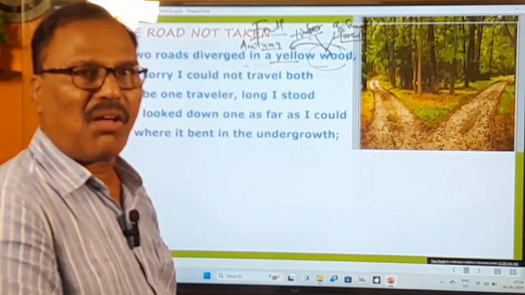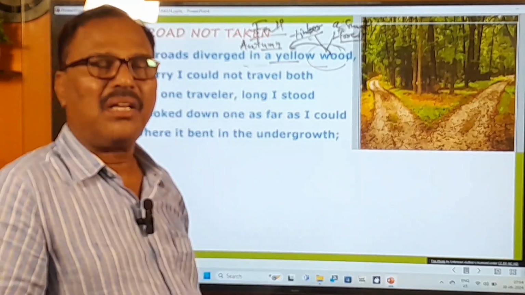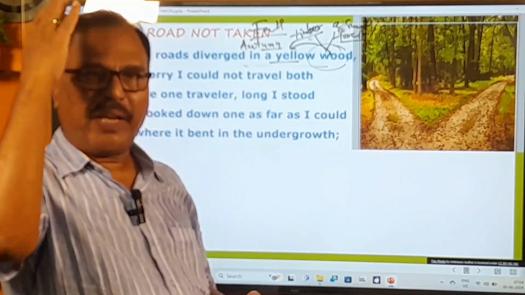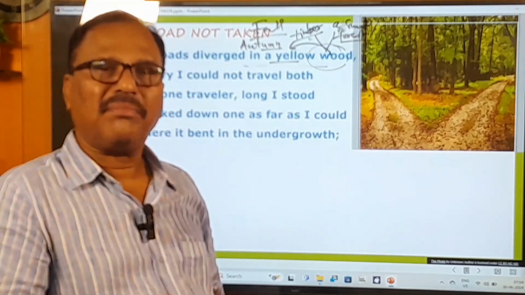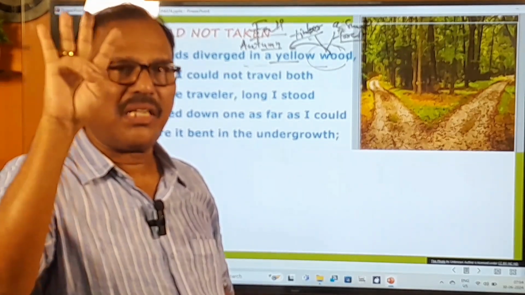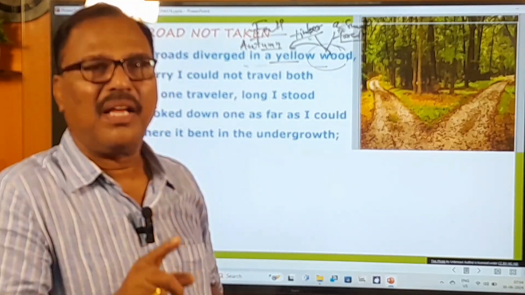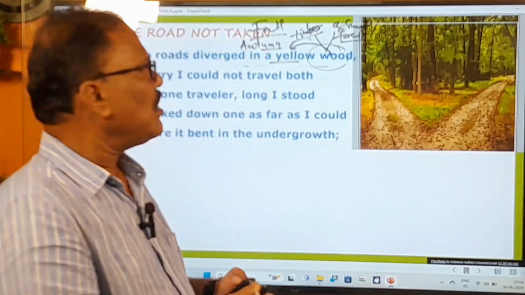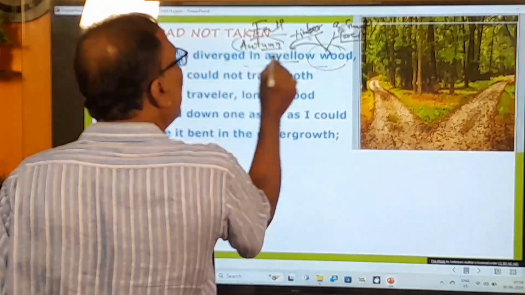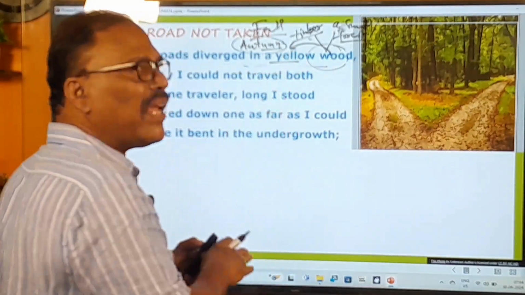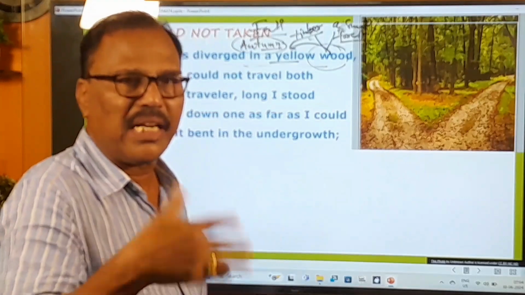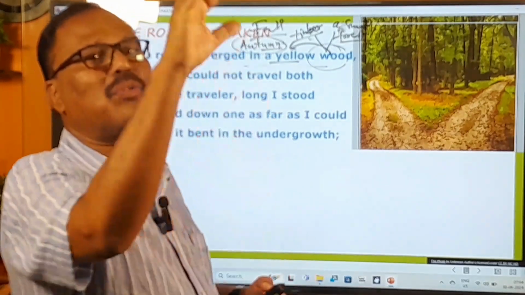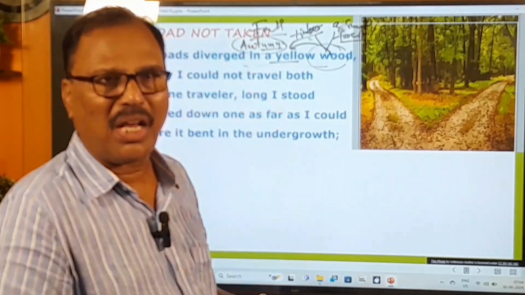Autumn is the third season of the year. According to the English calendar, we have four seasons: spring, summer, autumn, and winter. Each season lasts for three months, four threes are twelve. So during this autumn, what happens? The leaves turn yellow and they start falling. That's why in Telugu also we say Akuralu Kalamu. ఆకు రాల్చు కాలం. That's called fall.